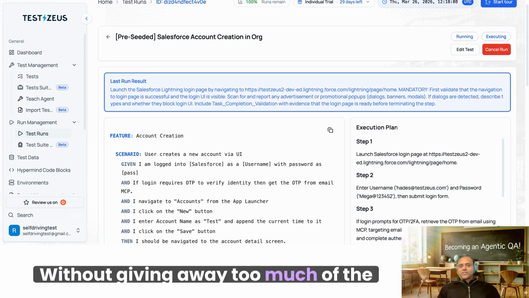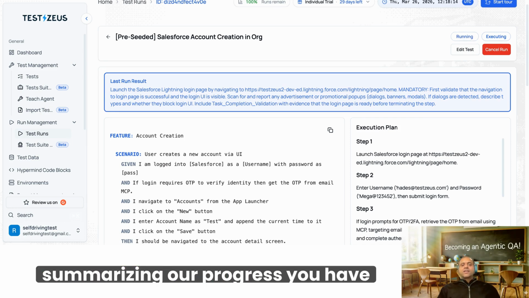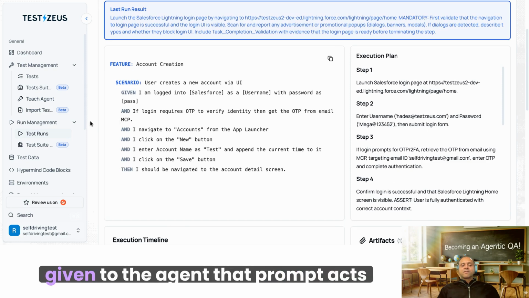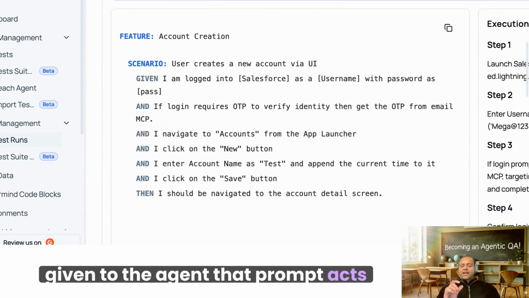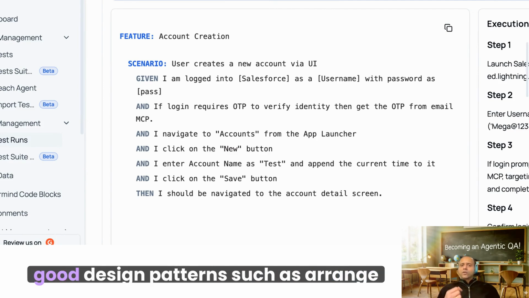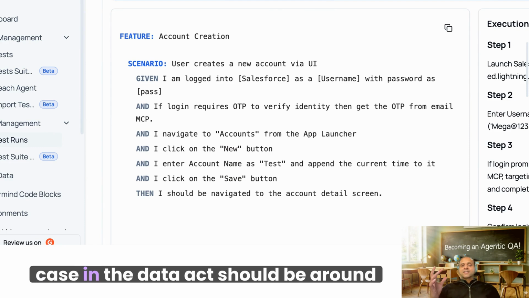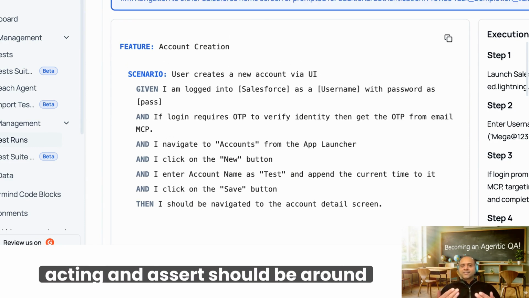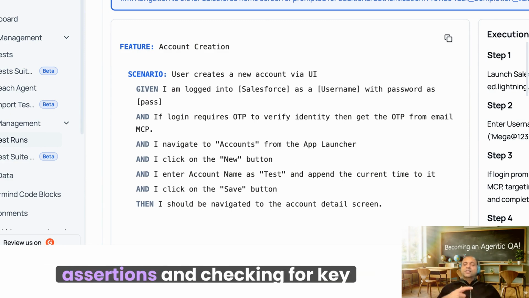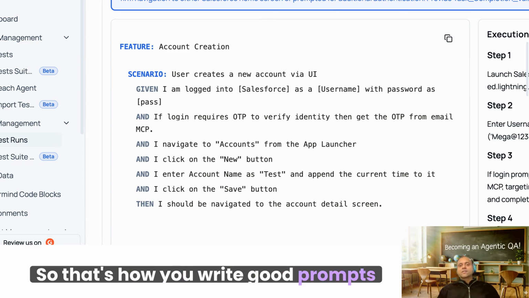Without giving away too much of the detail of running the test case, summarizing our progress, you have to write the prompt which will be given to the agent. That prompt acts as the test case that we are trying to run. It must be well structured using given, when, then, and should follow good design patterns such as arrange, act, assert. The first section should be around the arrangement of the test case and the data. Act should be around acting, and assert should be around assertions and checking for key values and behaviors. So that's how you write good prompts for agents.